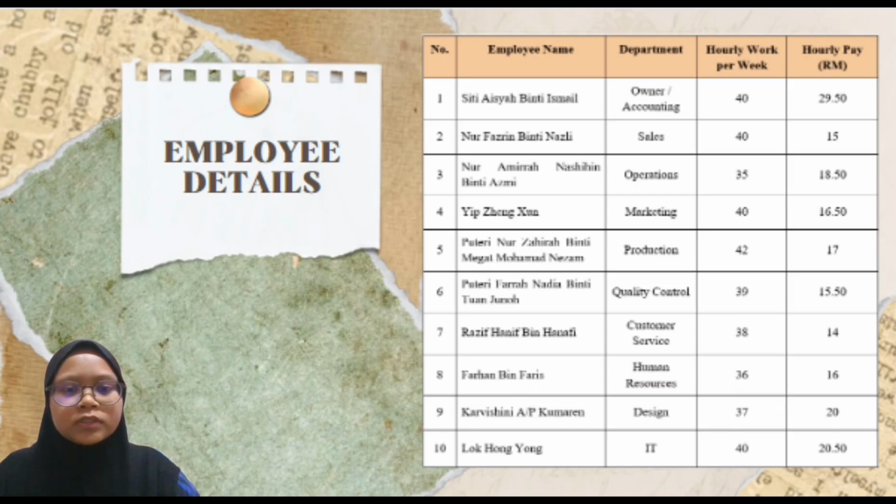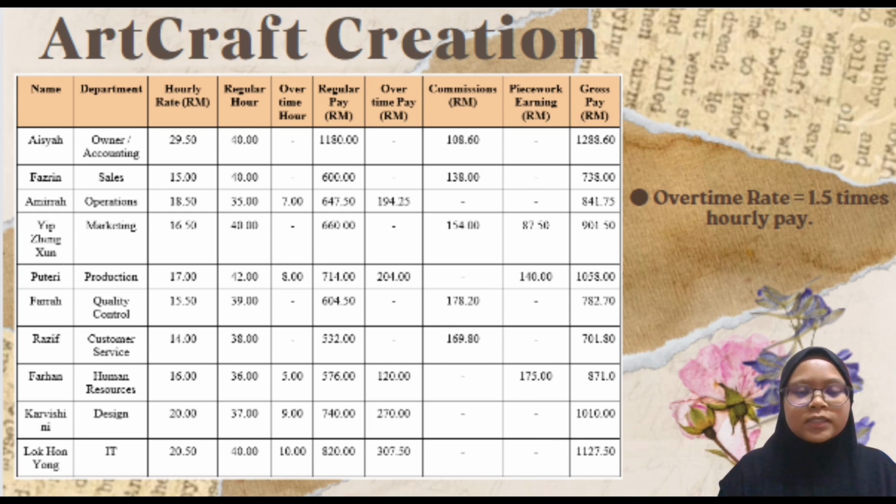So this is our employee detail. Our company has 10 employees from different departments, and from this table we also show their hours of work per week and hourly pay. For the next slide, we show the calculation for all of our 10 employees, and also how we calculate. From the table we show the hourly rate, regular hour, overtime hour, regular pay, overtime pay, commission, piecework earning, and gross pay. Our overtime rate is 1.5 times hourly pay.